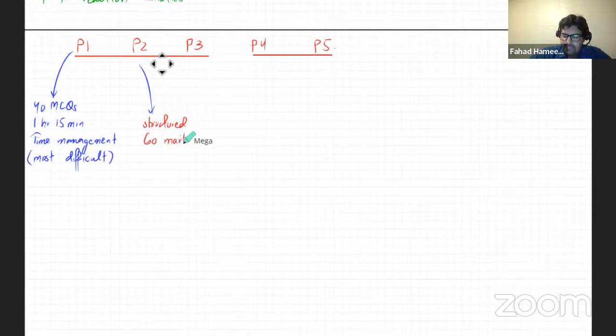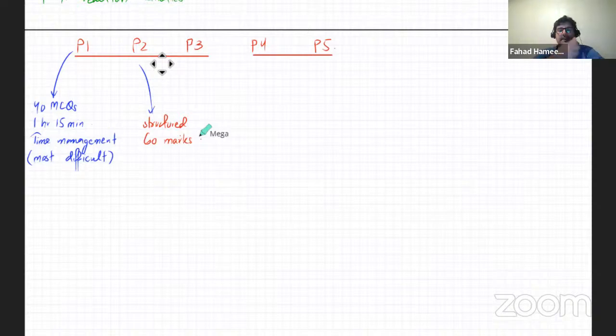You usually don't have any time issues with this one. The first one is the one that creates a lot of mess, but the second one usually doesn't create that much of a mess. It's structured, 60 marks, and no issues with time management. And it's a relatively straightforward paper. They'll ask you a question and you'll just answer it.